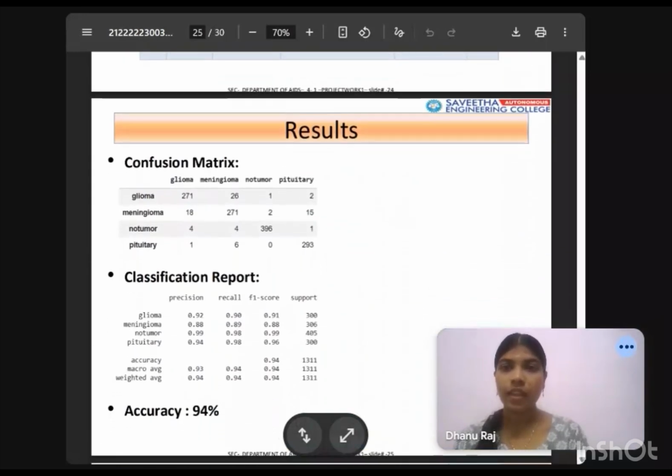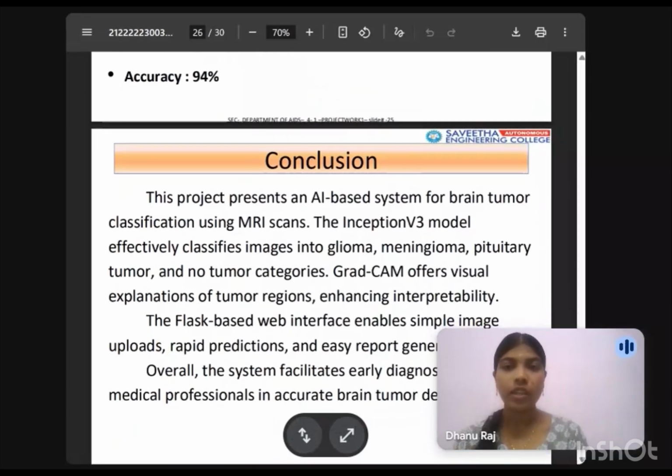Results. This is the confusion matrix of our project and this is the classification report of our project. The results show the confusion matrix and classification report with an overall model accuracy of 94%, demonstrating strong performance in multi-class brain tumor classification.